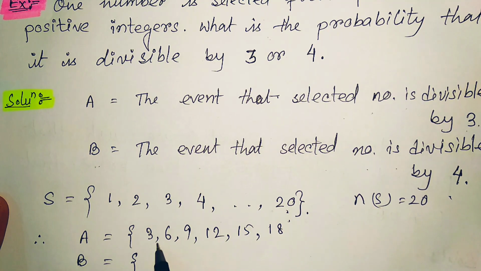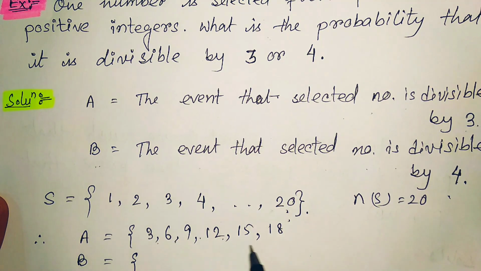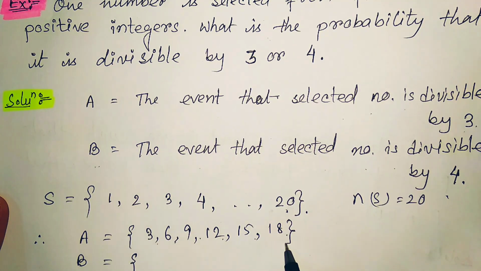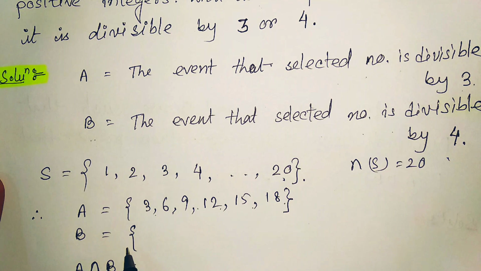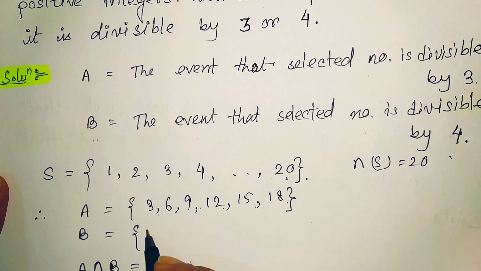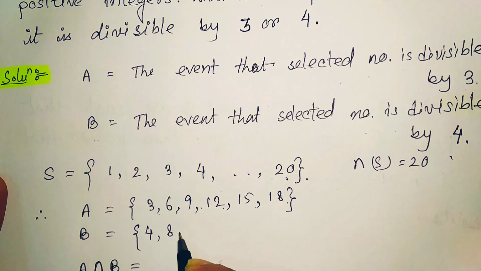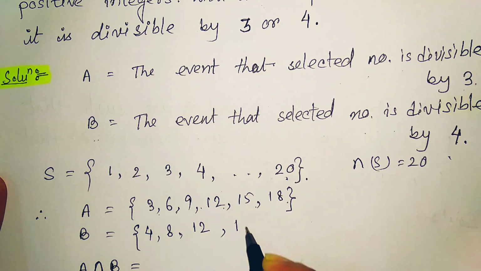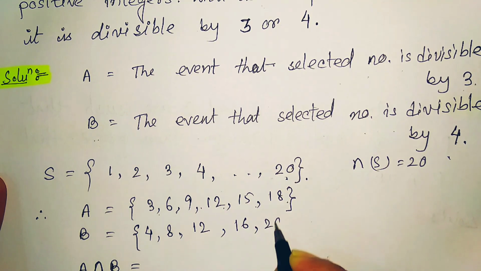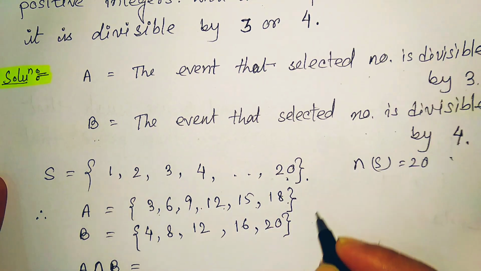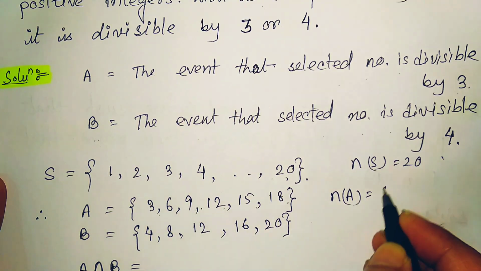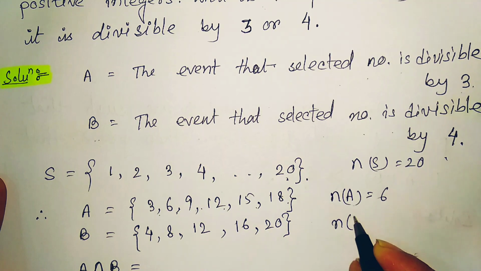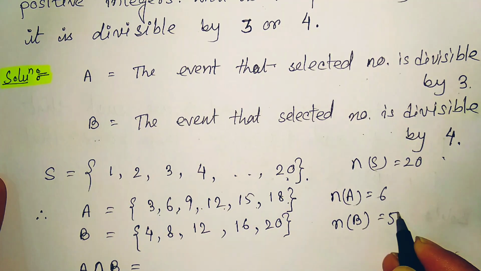That means 3, 6, 9, 12, 15, 18, and that's all, because after 18 it is 21 which is not included in S. Now for B, the elements divisible by 4 are 4, 8, 12, 16 and 20. So the total number of elements in A is 6, and the total number of elements in B is 5.